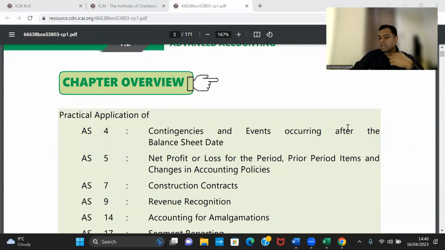So today we are going to cover the maximum we can. I'll try to cover maximum concepts and problems. Since this is a revision program, I assume, I do not know whether it is a correct or wrong assumption, that you have a basic understanding of accounting standards, need not be expert level, maybe 40% or 50% of whatever is in the book. If you know 40 to 50%, it is enough. I'm not expecting you to have 100% knowledge. If you have, why will you come to class? Better you do some other things.